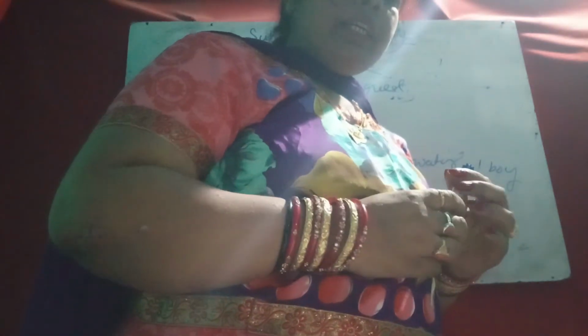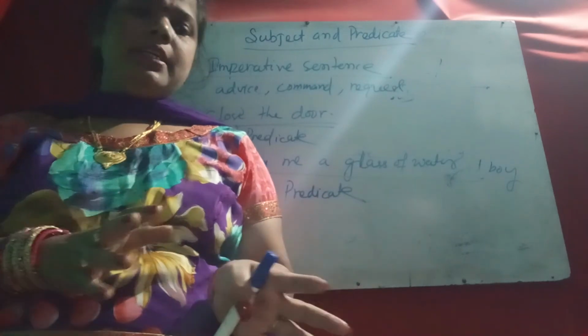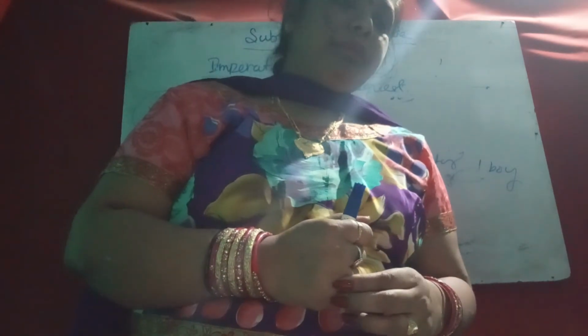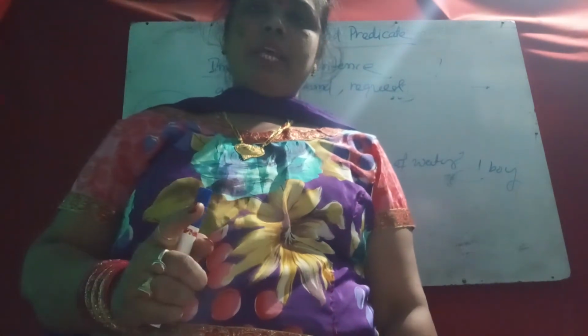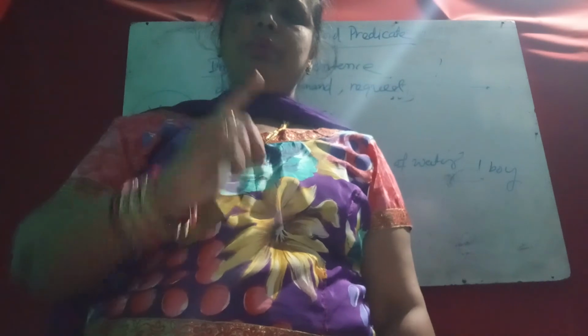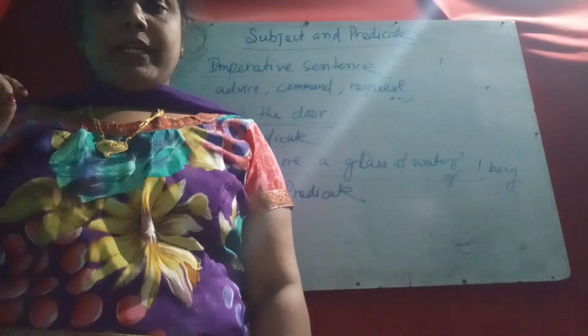So sometimes in such sentences no direct subject is mentioned. The subject is implied. Implied means it is hidden; the subject is not directly mentioned. So in an imperative sentence, you is always there as the subject. For example, Wash your hands means you should wash your hands. So you is the subject, and should wash your hands is the predicate.